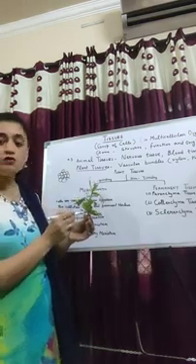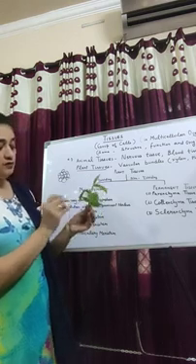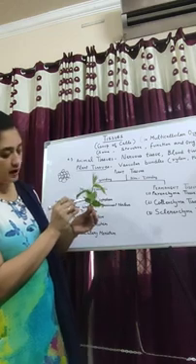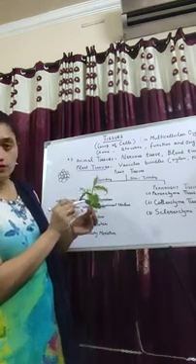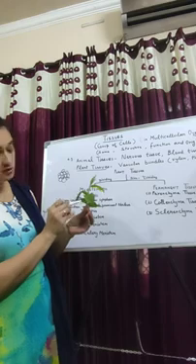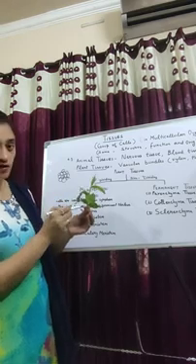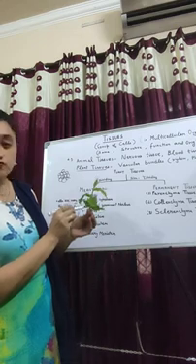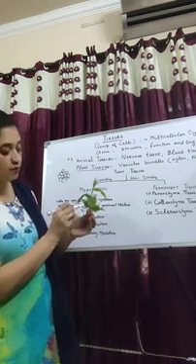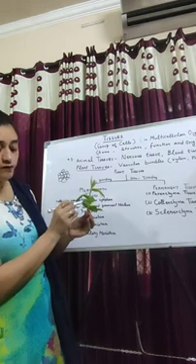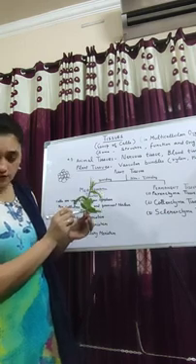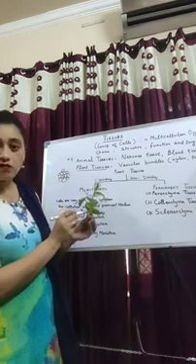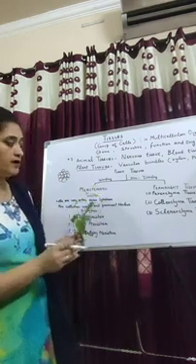This point is also called a node. You see, this is a node, this is also a node, and the part between the two nodes is called the internode. So we can say intercalary meristem is present at the extreme ends of the internode, on both sides of the internode. New shoots and new leaves can arise from the intercalary meristem, right?